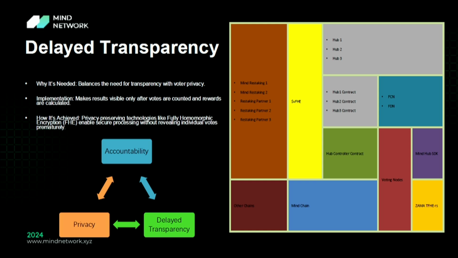He just gets the ciphertext from each voter and does the computation over the ciphertext and generates the encrypted result. He has completely no idea what's in the voting, what the real information of the votes is. But he will be able to generate the result.